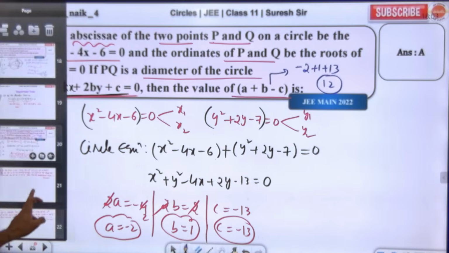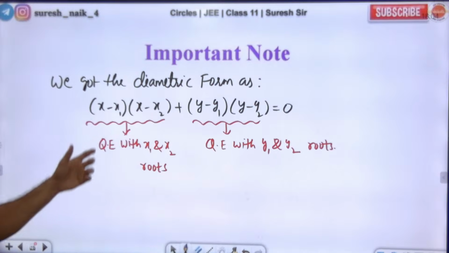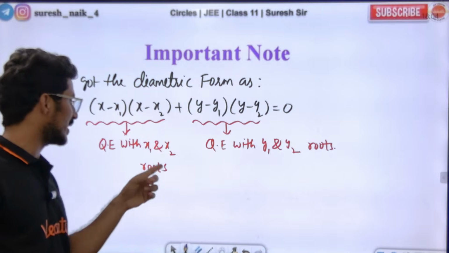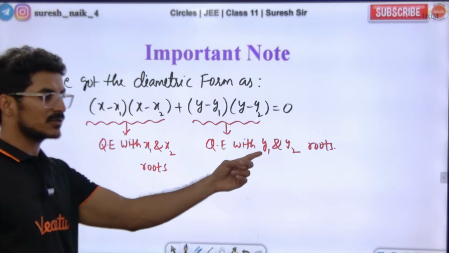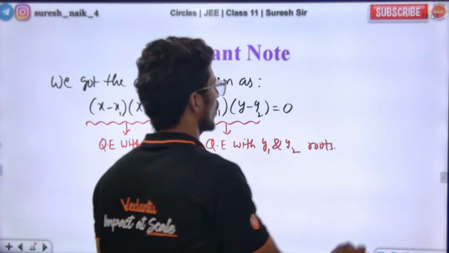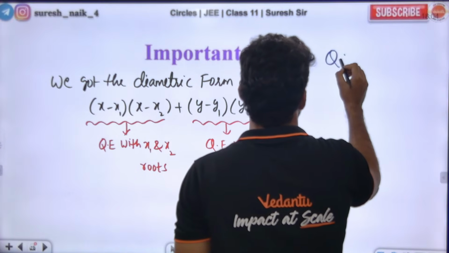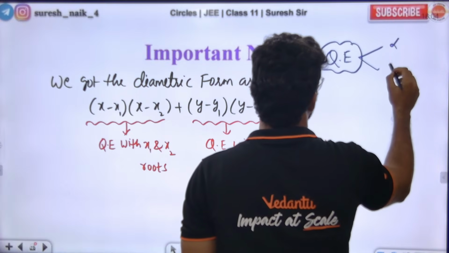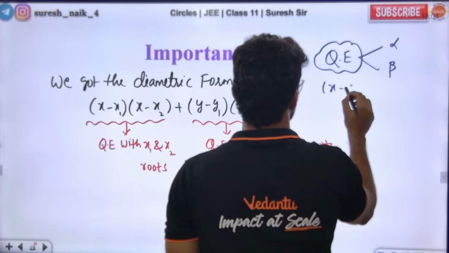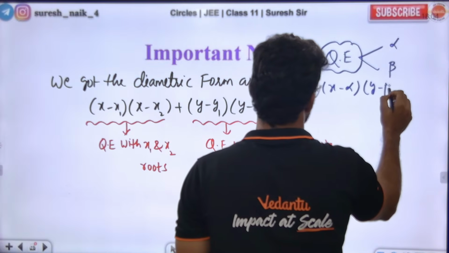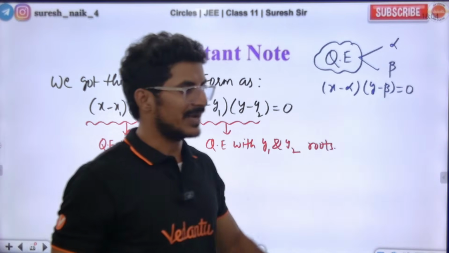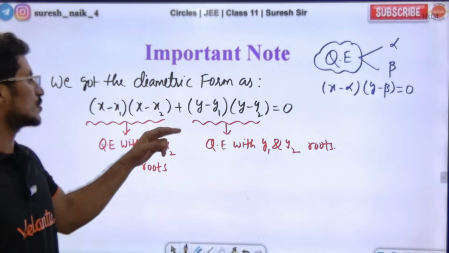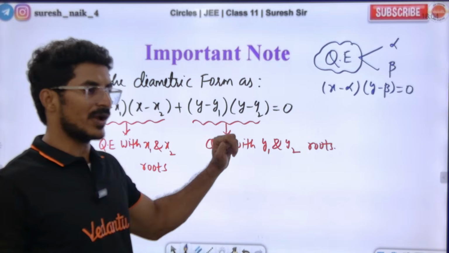Guys, if you have been given two quadratics, this is the quadratic with roots x1 and x2, and this is the quadratic with roots y1 and y2. For a quadratic expression, if alpha and beta are the roots, can I write it as x minus alpha into x minus beta? Can you write like this? Same logic I'm applying here: a quadratic in terms of x with roots x1 and x2, and a quadratic in terms of y with roots y1 and y2.